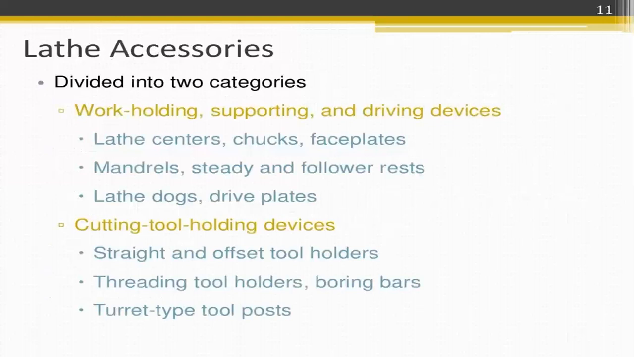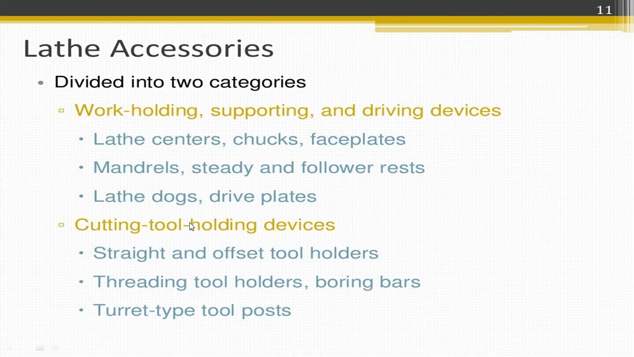Lathe accessories. They are divided into two types. First one is work holding, supporting, and driving devices. In this, first are lathe centers, chuck, and face plates. Second are mandrel, steady rest, and follow rest. And the third are lathe dog and the drive plates. First one is lathe centers. Chuck is a work holding device, and the lathe dog acts as a trip dog at the end part. The end part is called the lathe dog.